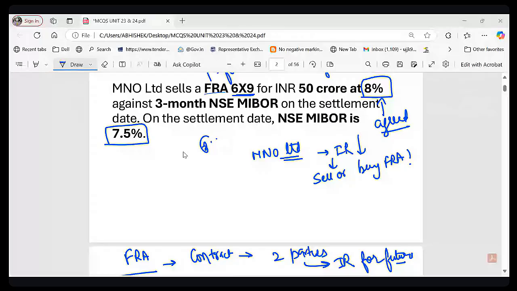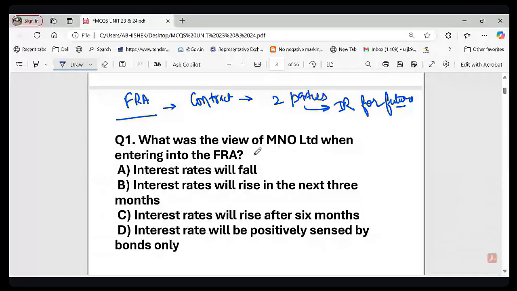So if they expected that interest rate will fall in the future, would they sell it or would they buy it? That is the question here. What was the view of MNO Limited when entering into the FRA? जब वो FRA में इंटर हुए थे तो उनका व्यू क्या था? Interest rate will fall, interest rate will rise in the next 3 months, interest rate will rise after 6 months, or interest rate will be positively sensed by the bond. And you know what is the meaning of 6 into 9? The 6 into 9 means, let me explain: a contract applied to a 3-month period starting 6 months from now.